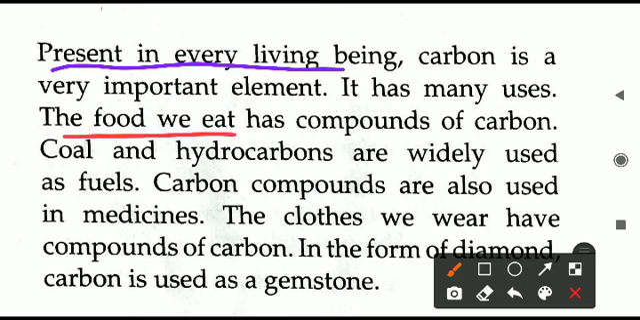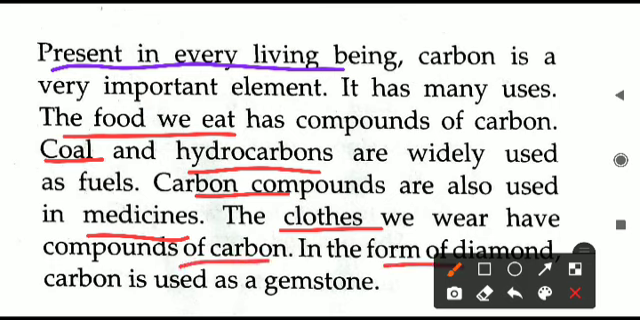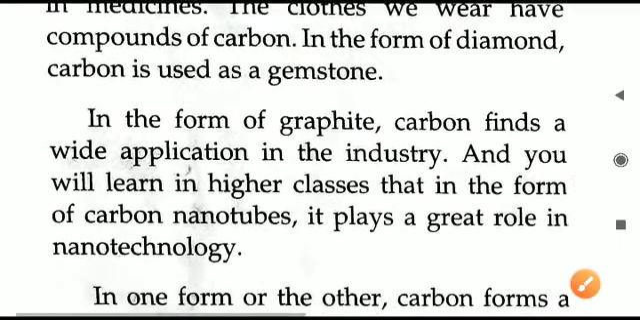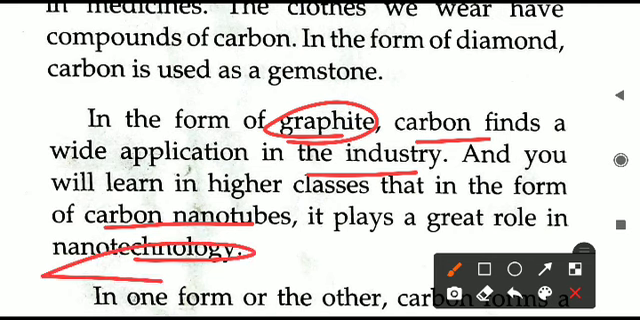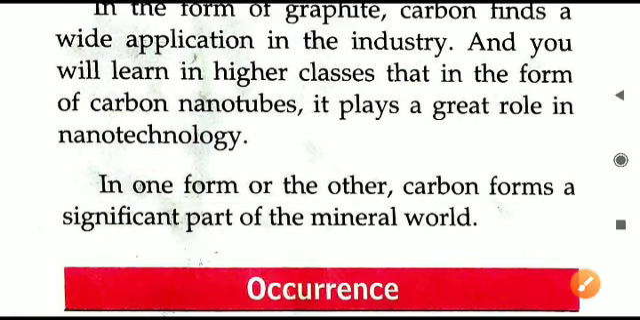The food we eat has compounds of carbon, the fuels like coal and different hydrocarbons contain carbon. Different medicines contain carbon compounds. The clothes we wear have carbon compounds. The diamond, the gemstone, all of these contain carbon. Even the graphite that is used in pencil lead contains carbon, and graphite also has various uses in the industries. In carbon nanotubes, in the field of nanotechnology, again carbon plays a great role.